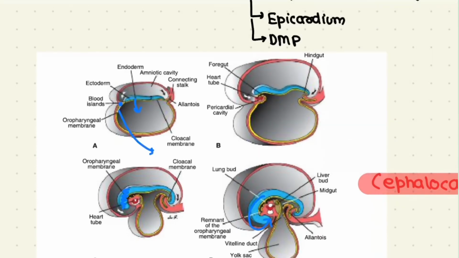These brain vesicles, once the neural tube has closed, will surround it. And finally, the heart, which was earlier in a cranial portion of the embryo, will occupy the thoracic region. It will move downwards as the brain vesicles cover over it.